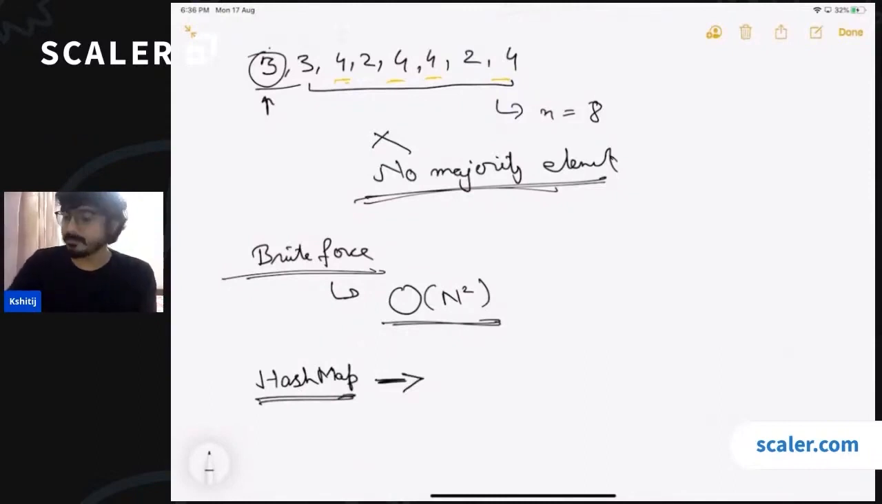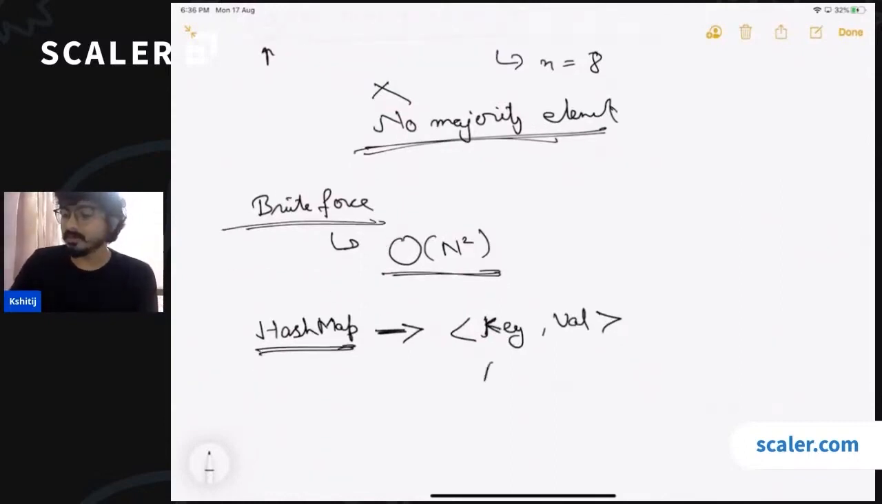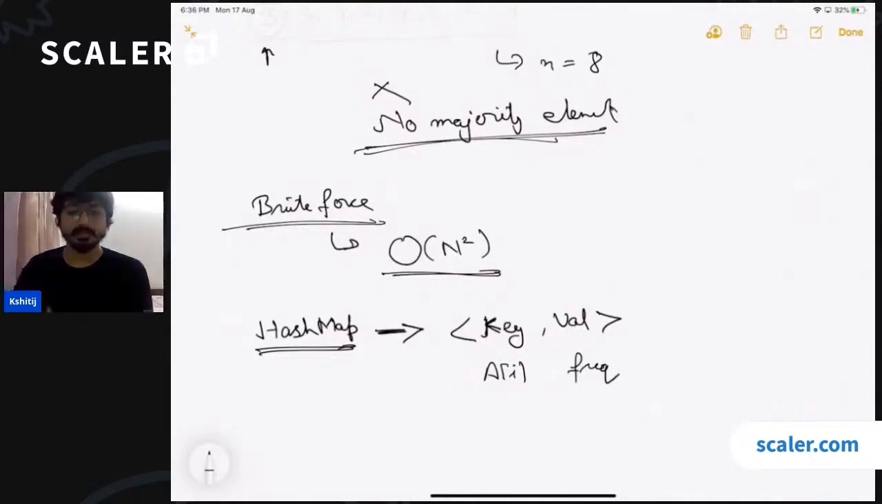Since in a hash map you can store a key value pair, if you are using Python, you can think in terms of a dictionary. The key can be your array element, and the value can be the frequency of that array element. So you iterate over the array once, and keep the count of frequency of all the elements in this hash map. Once everything is done, or while calculating the frequency only, you can check if there is an element which occurs more than n by 2 times. If any element occurs more than n by 2 times, then you can return it.